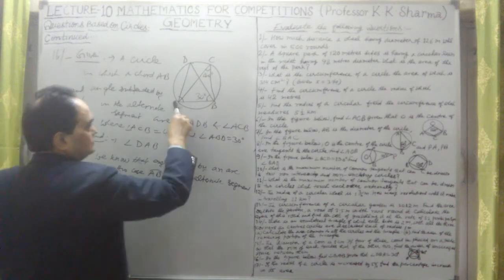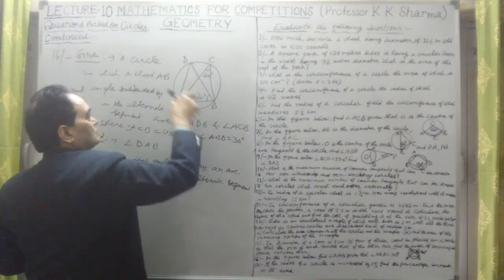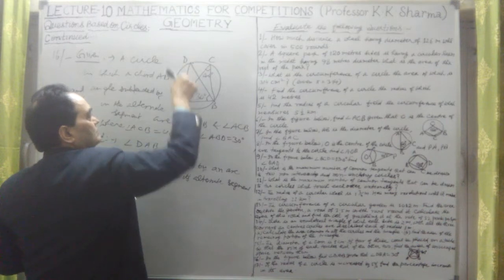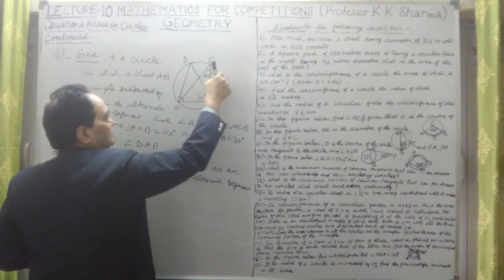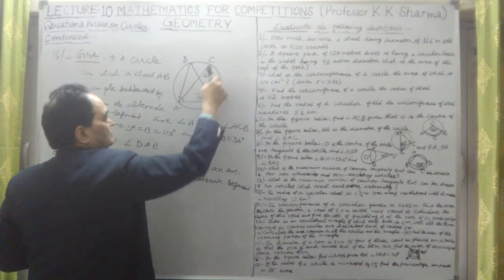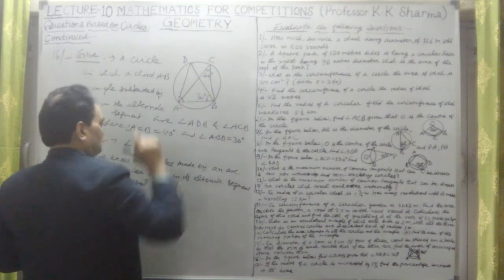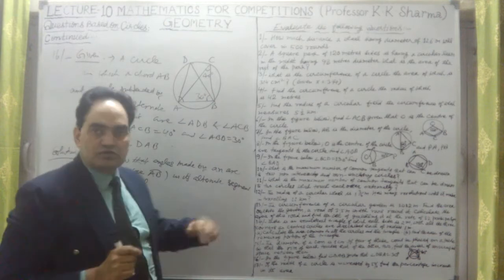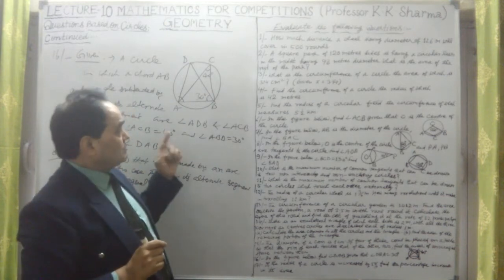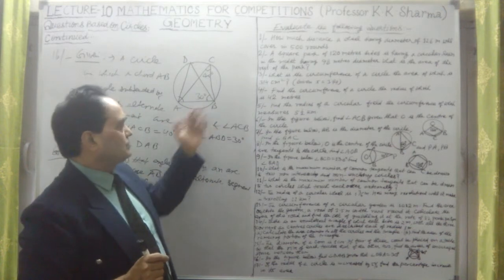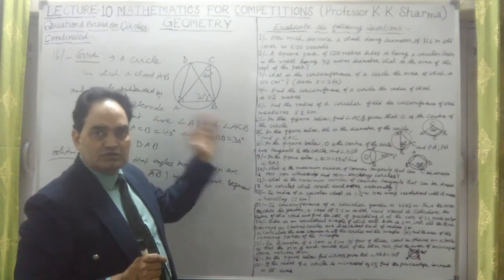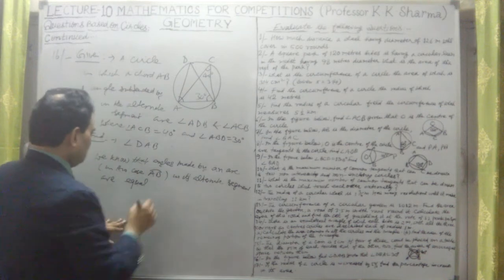Okay, so if I join AB at any point, this ADB, ACB, or any other angle, suppose AEB, these angles will be equal, because angles in the alternate segment made by an arc AB or by chord AB in the alternate segments are equal.